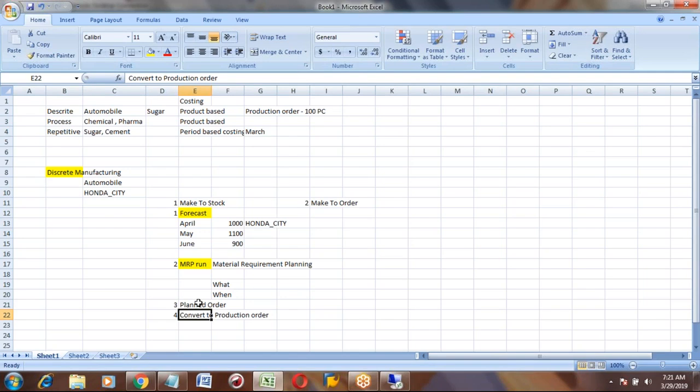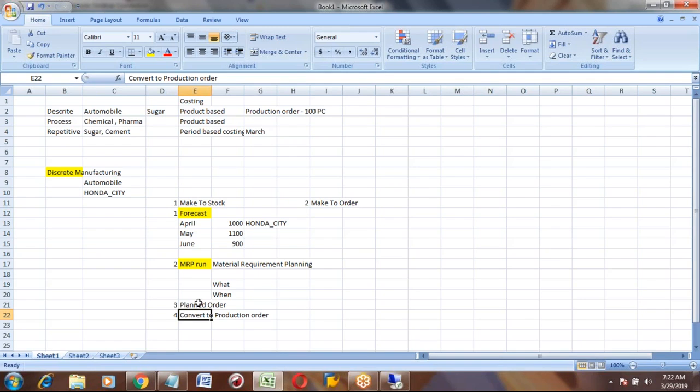A planned order says you want this much material on this date, but in a production order you will have more details about that order, like exact start date, exact end date, time, product, all the details, and the cost of that product, planned cost, actual cost.